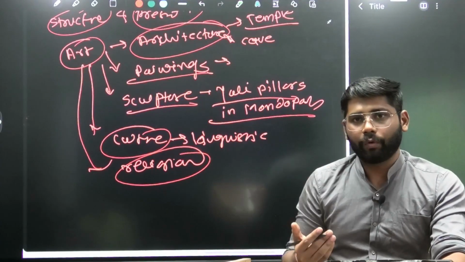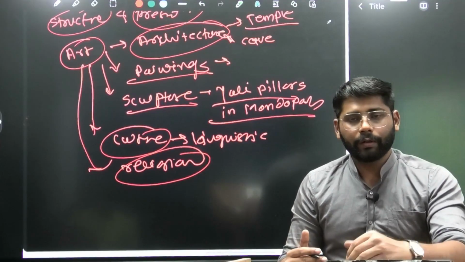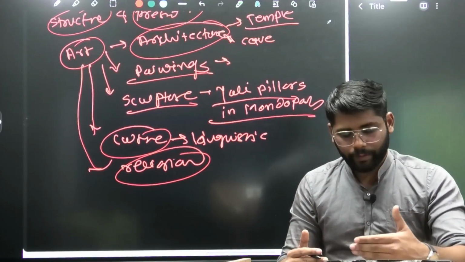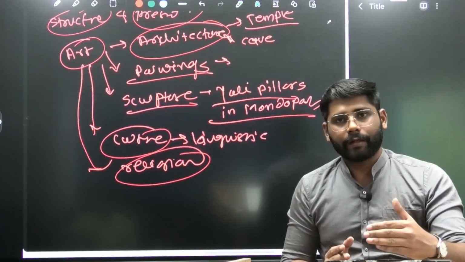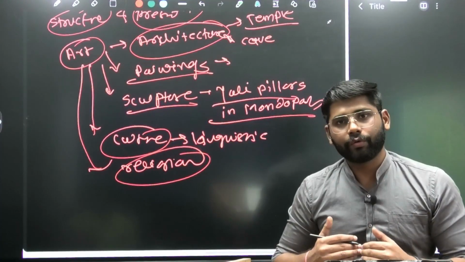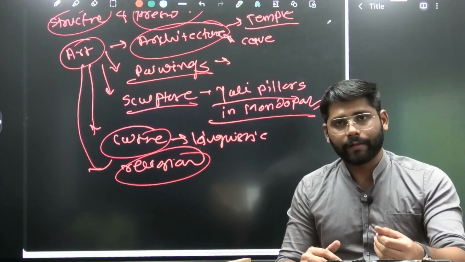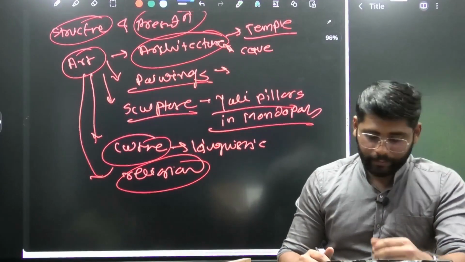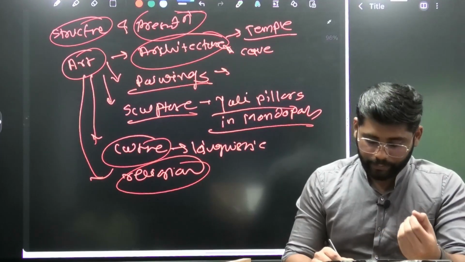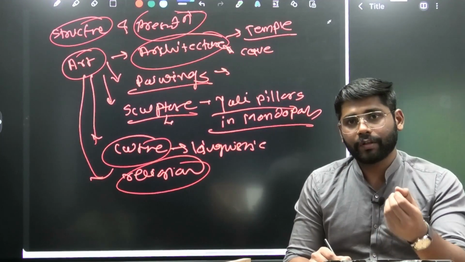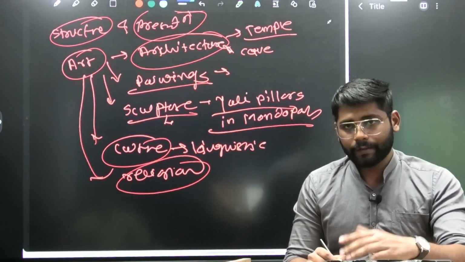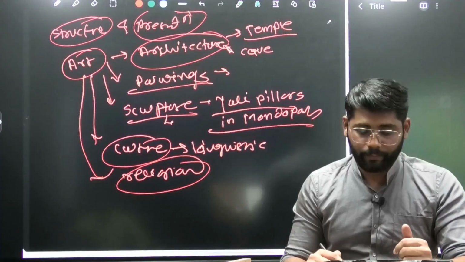Again, we can bring more points depending on the theme. If you know more points, you can write, but you need to prepare the standard template, and these points we are going to use while answering the question. When it comes to sculpture, the most prominent is Arjuna's Penance in Mahabalipuram. You can use that example.